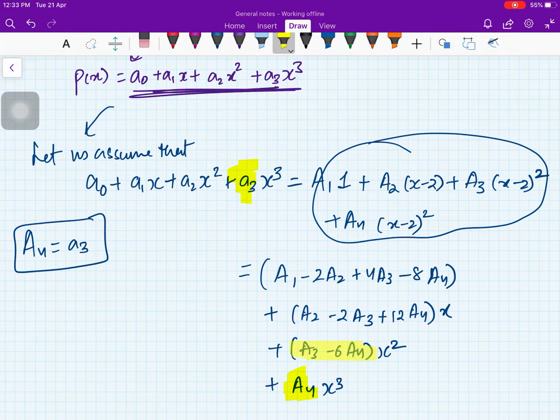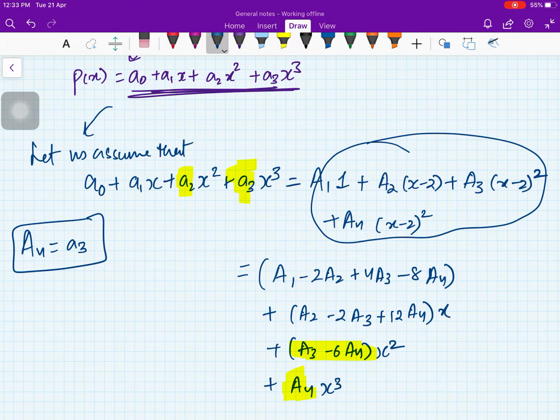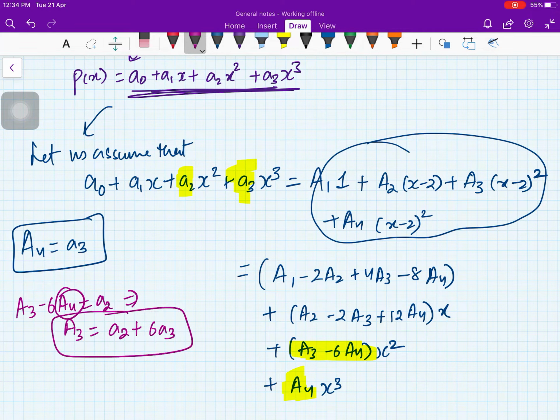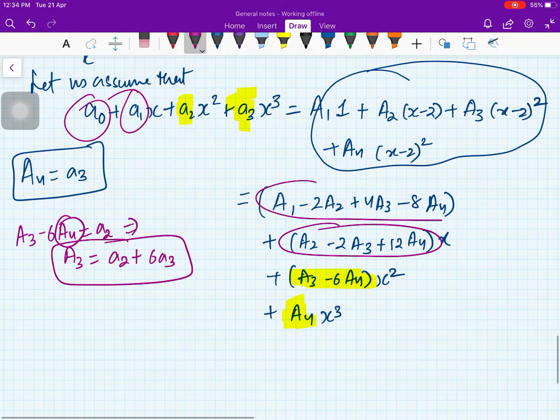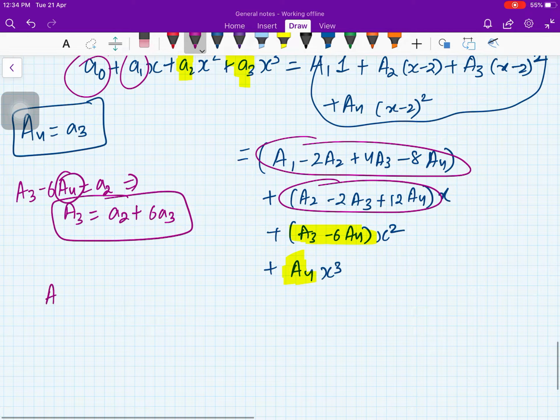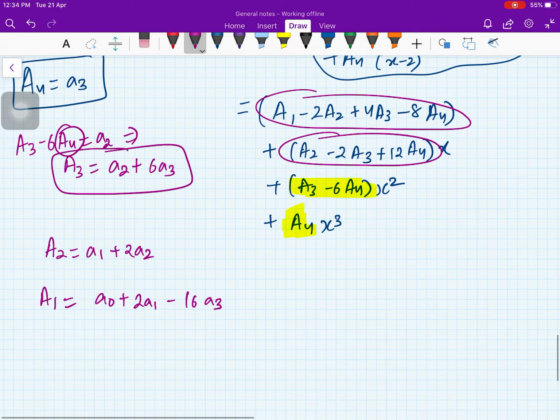And then you compare the other coefficient: a3 minus 6a4 is equal to a2, which implies a3 is a2 plus 6a3 because a4 is a3. Right? Similarly, you compare the other coefficients, you'll get a2 equal to a1 plus 2a2, and a1 equal to a0 plus 2a1 minus 16a3.